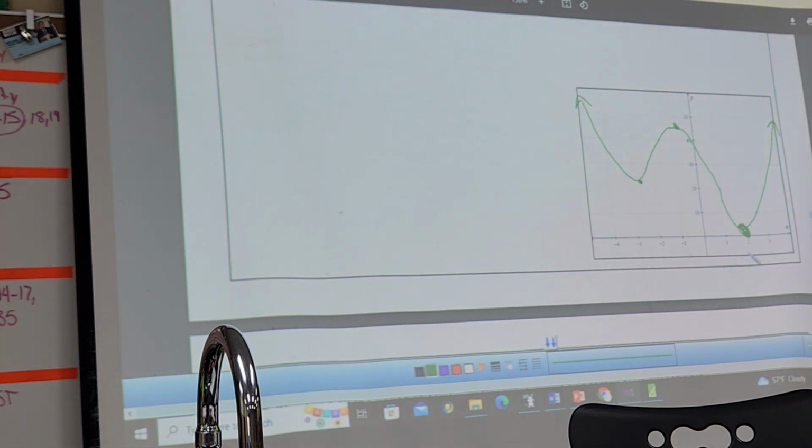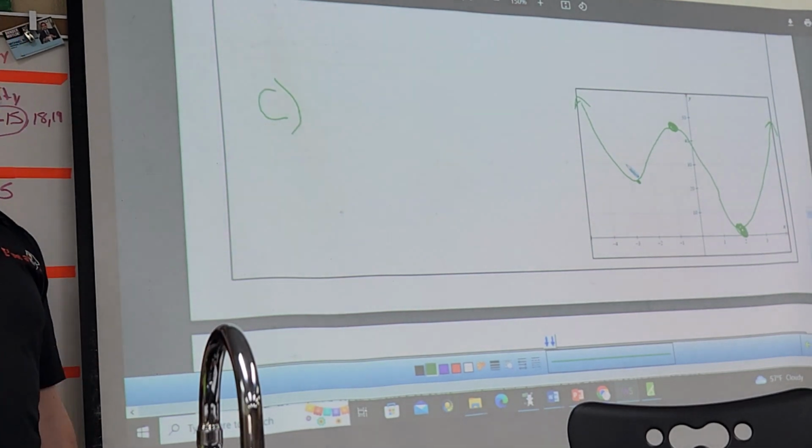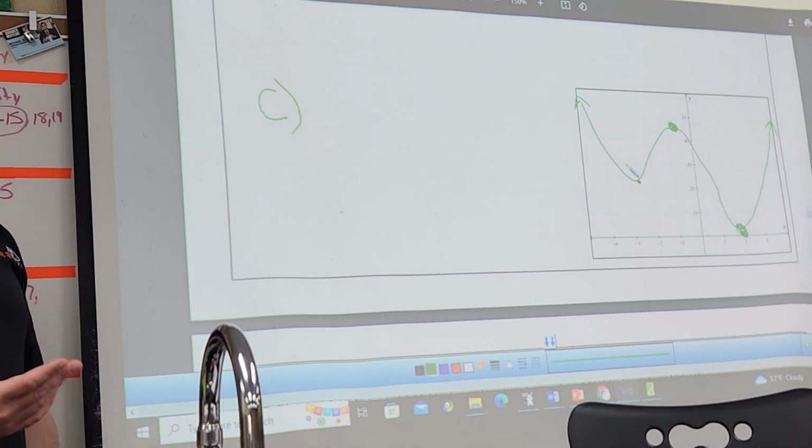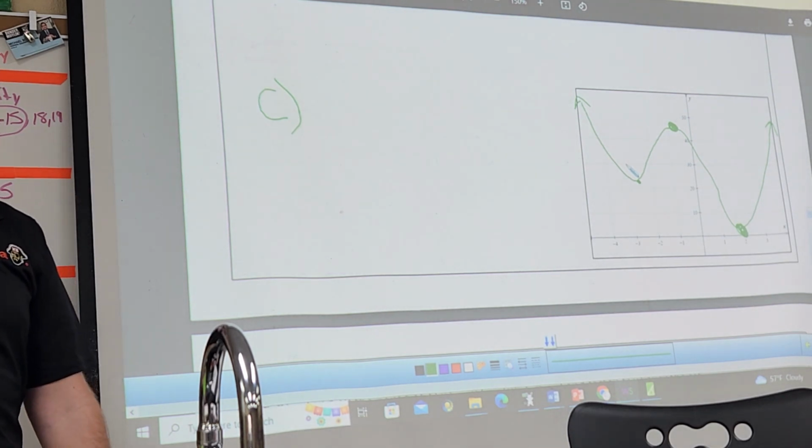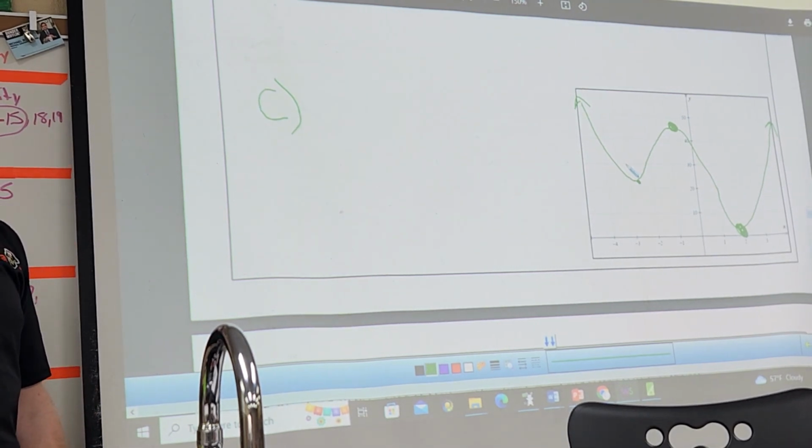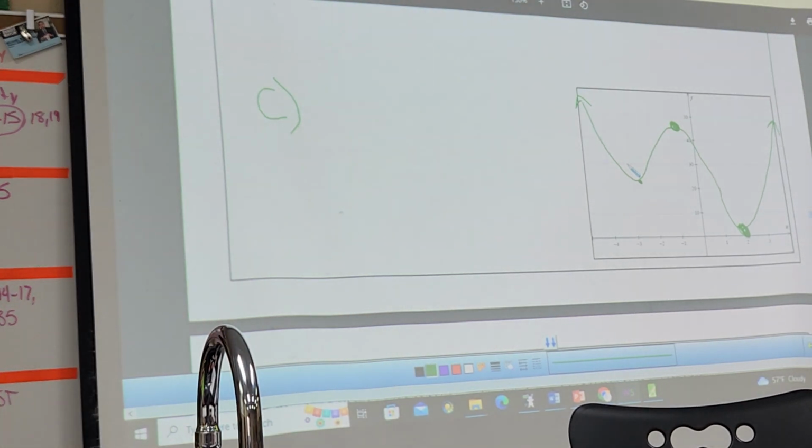So, based on this graph, how am I going to find this relative max up here? That's what C is asking for, correct? Do you see how C says analyze the graph? When you analyze the graph, what do you think you want? You want relative mins, relative maxes, absolute max and mins.